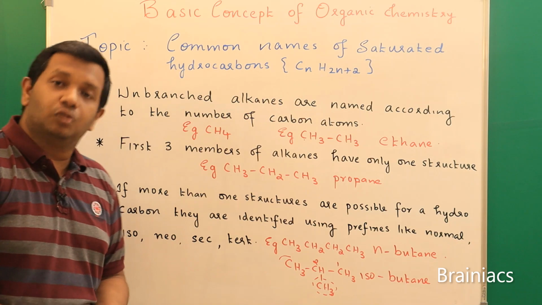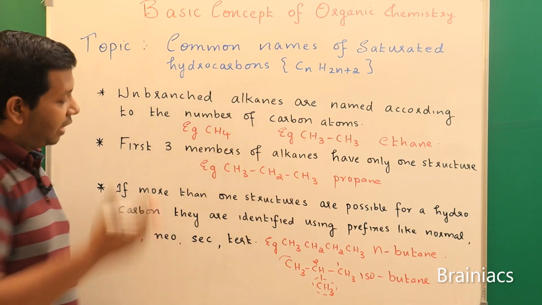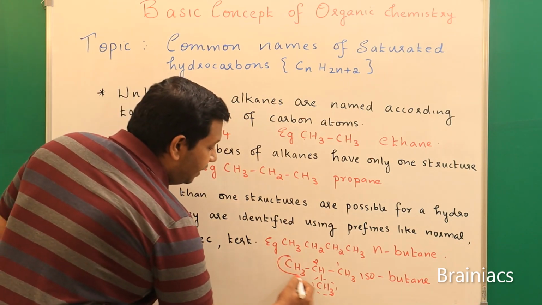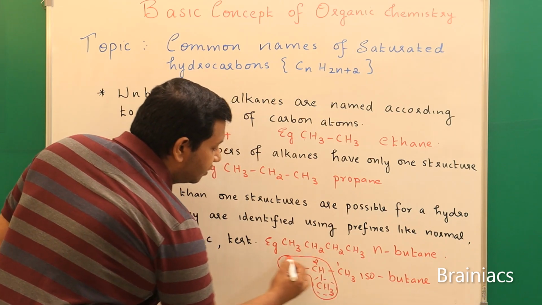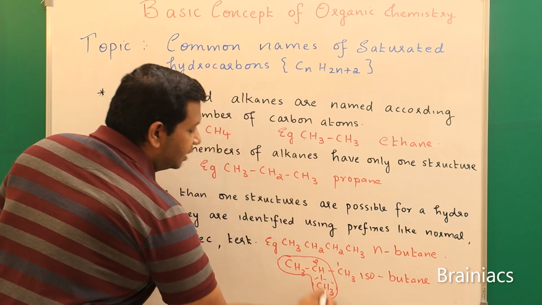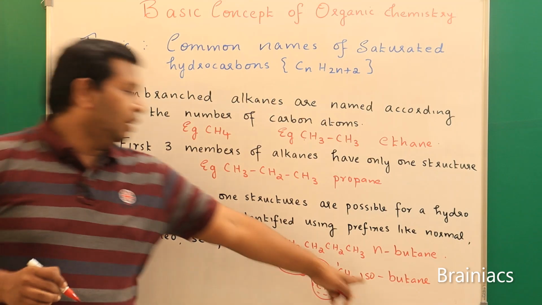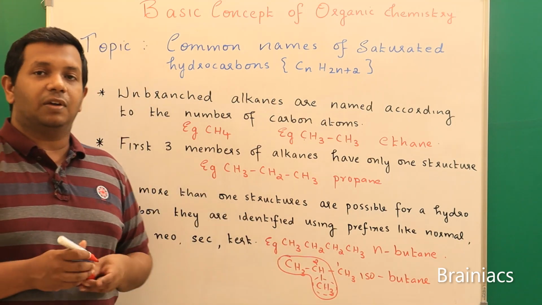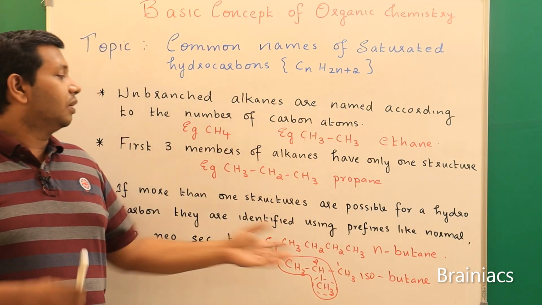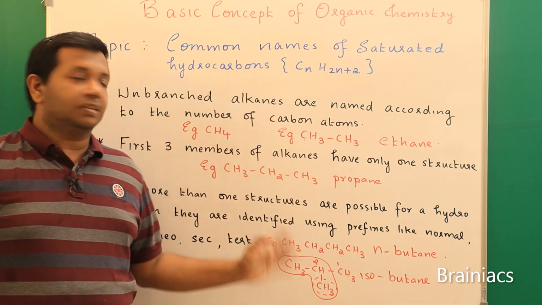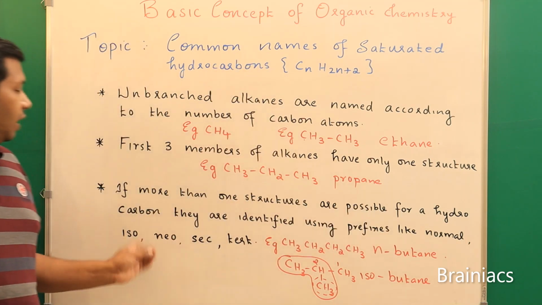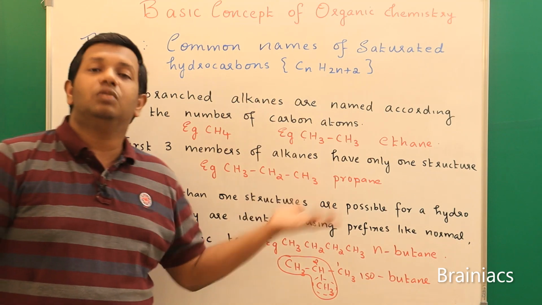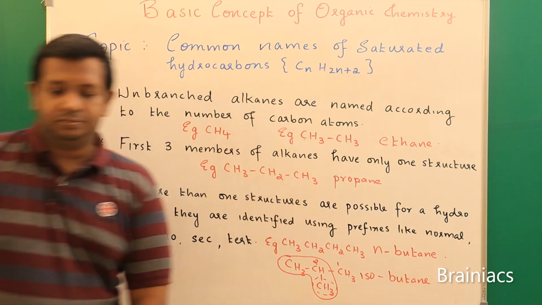That will be isobutane. Or I used to remember it like this: if you have a link like this, CH3, CH, CH3, then we use the term iso. That is another way of remembering. Next we will see how we assign normal, iso, neo, secondary, tertiary to these compounds.